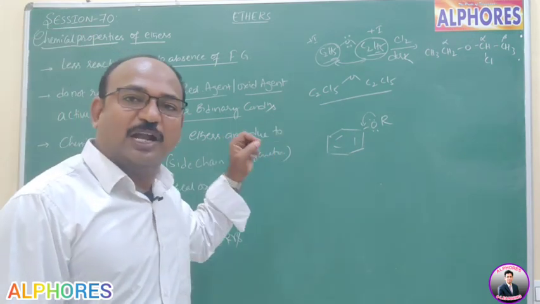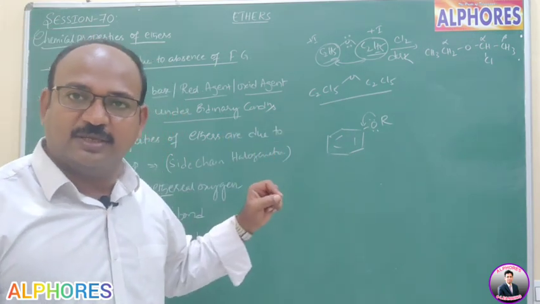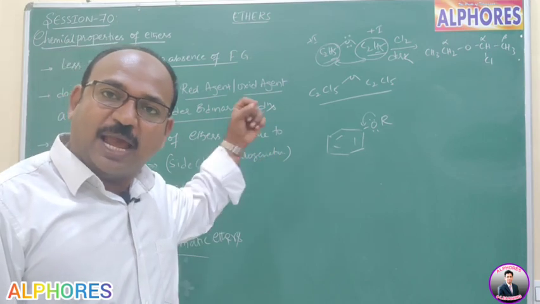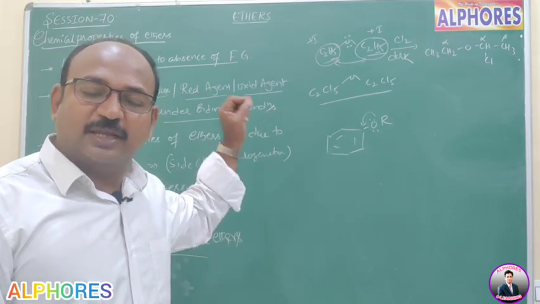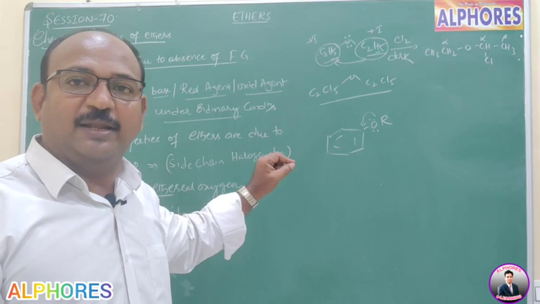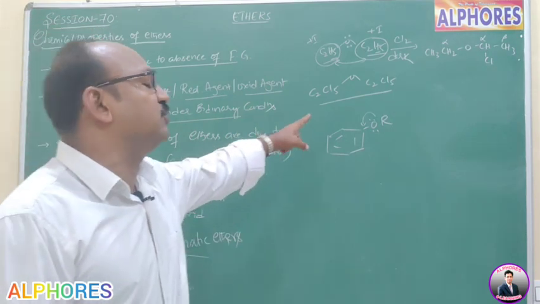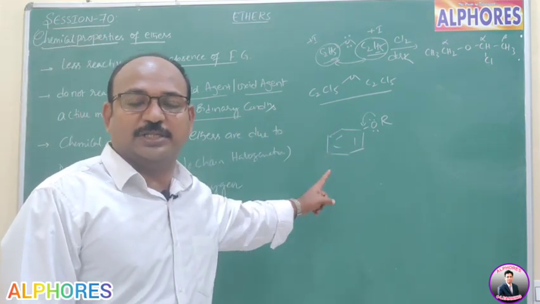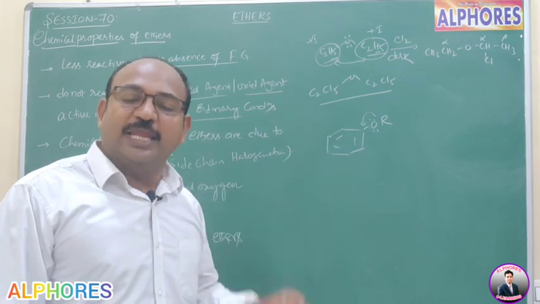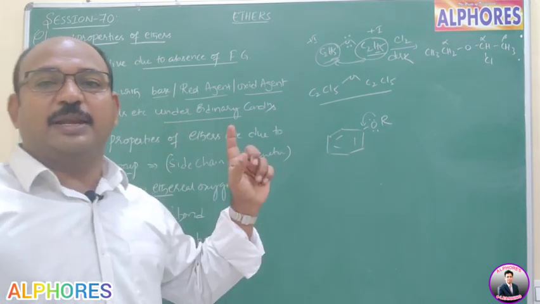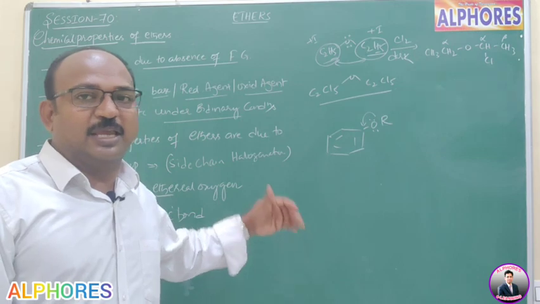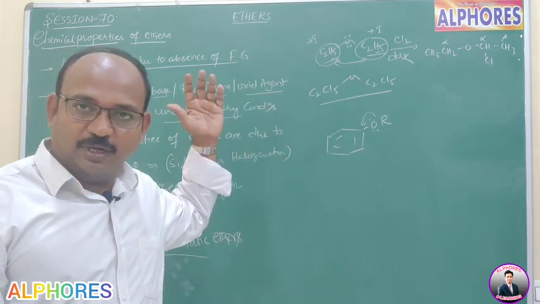Because ortho and para positions are electron rich, it activates the ring. That's why any electrophile prefers to go to ortho and para position. That means it involves in electrophilic substitution reactions. Let us see chemical properties of ethers.